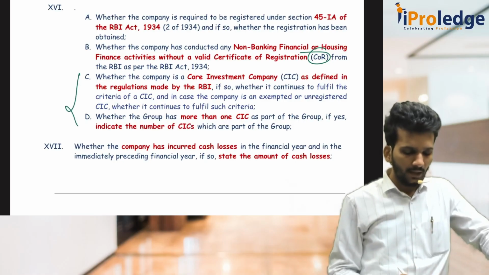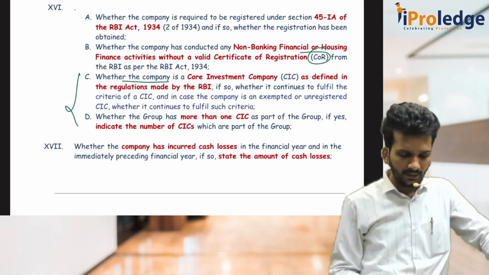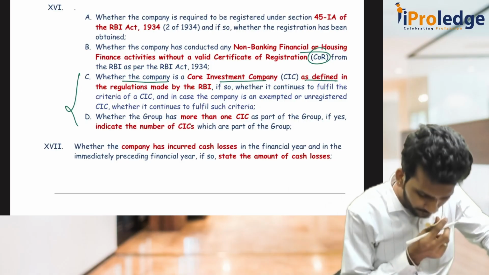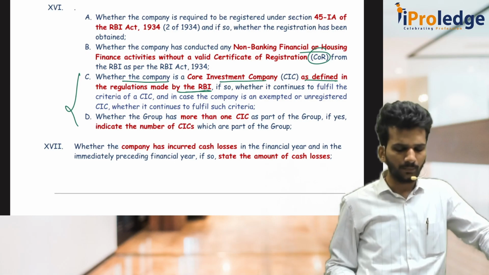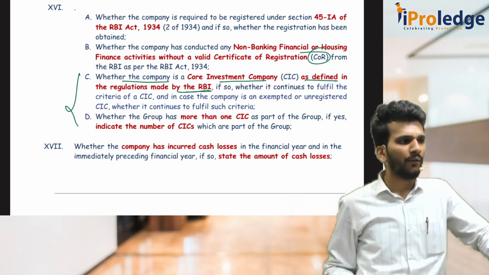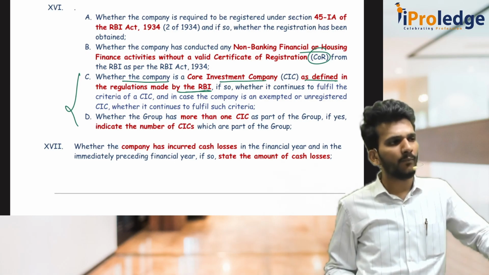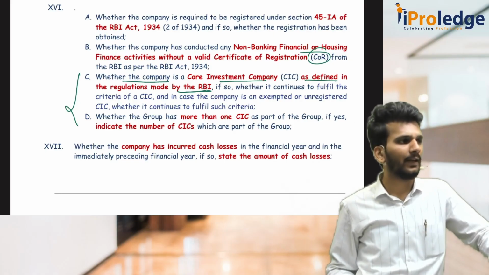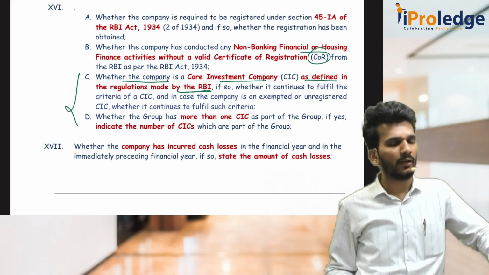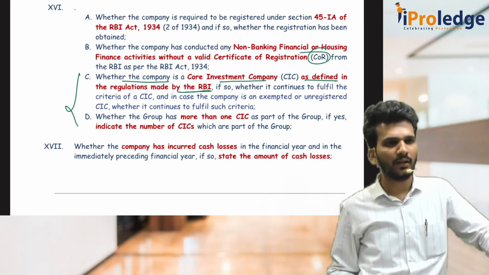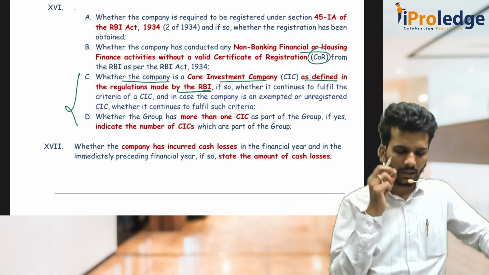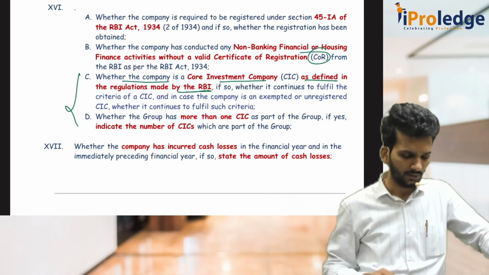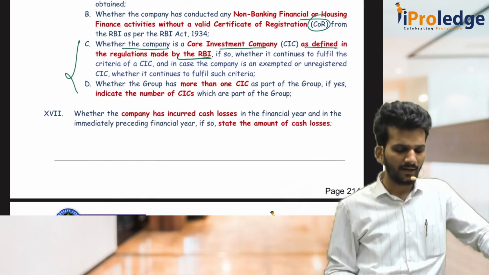One is whether the company is a core investment company as defined in the regulations made by RBI. Sir, what is a core investment company? If any company is investing more than 90% of its entire fund into one group of companies like Tata Sons, Tata Steel, Tata Motors, Tata Salt, Tanishq, Titan, everything, then we call it a core investment company. There are some other provisions also for CIC. I am not talking about that. You have to check whether you are a CIC or not.